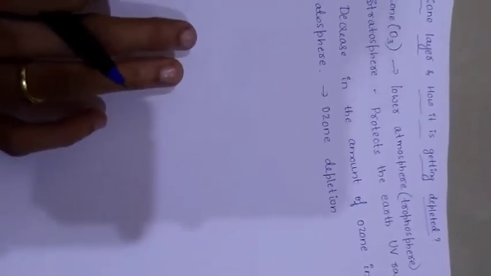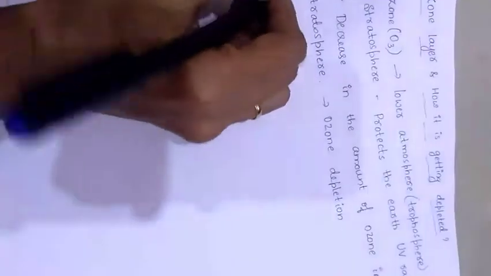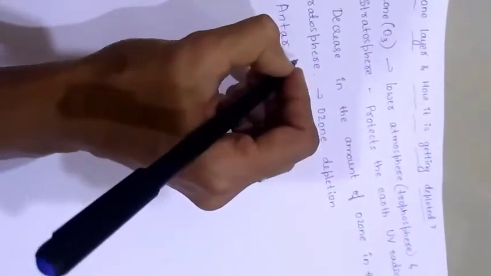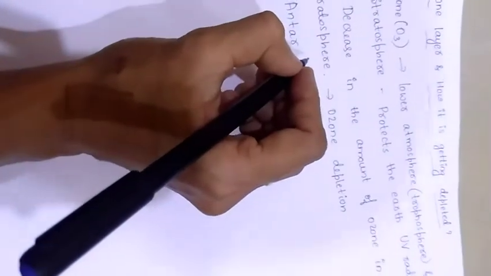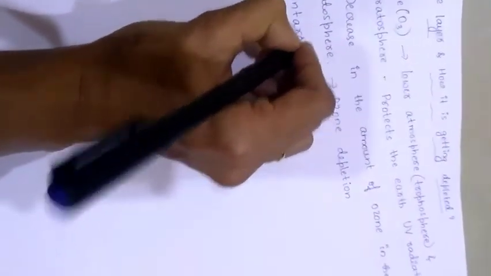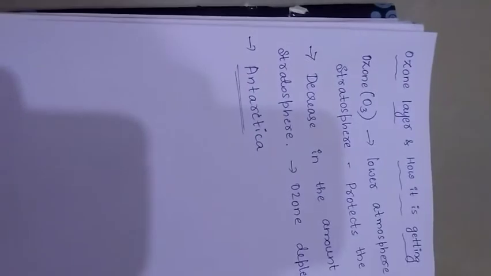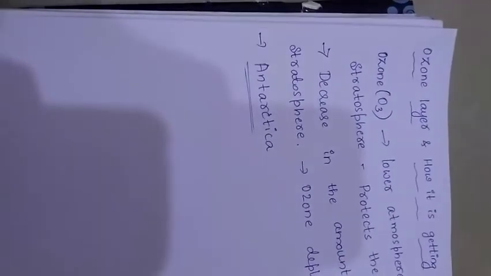Ozone depletion was first detected in the stratosphere over Antarctica. Scientists called it the ozone hole.